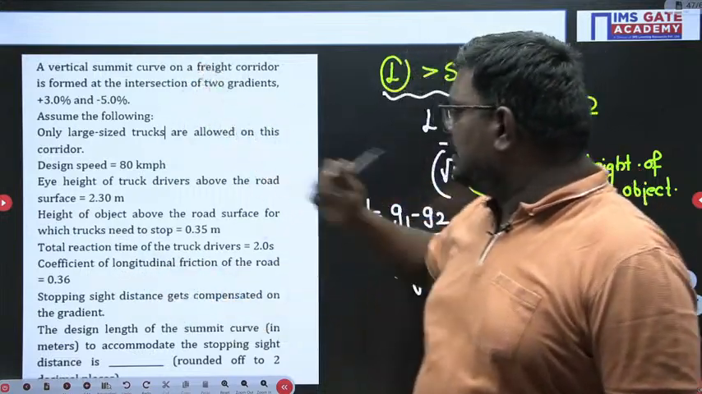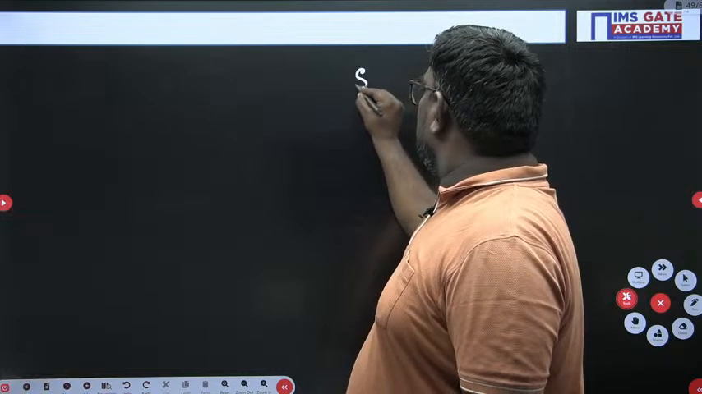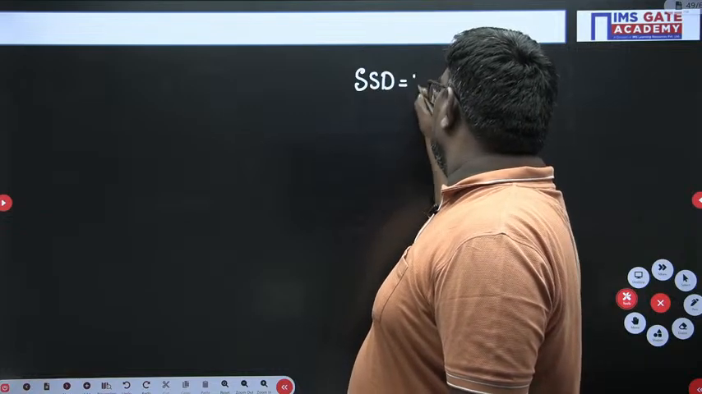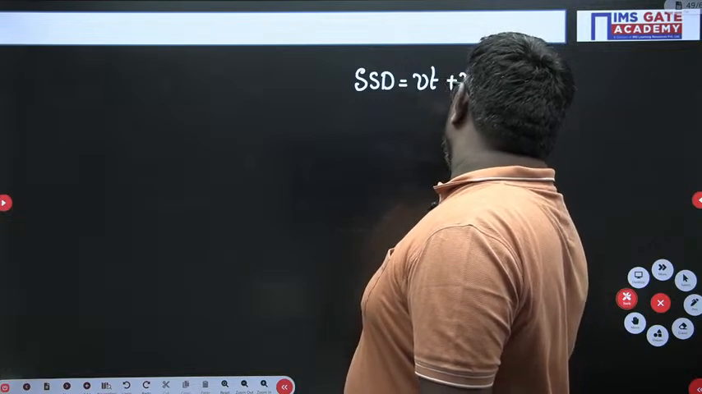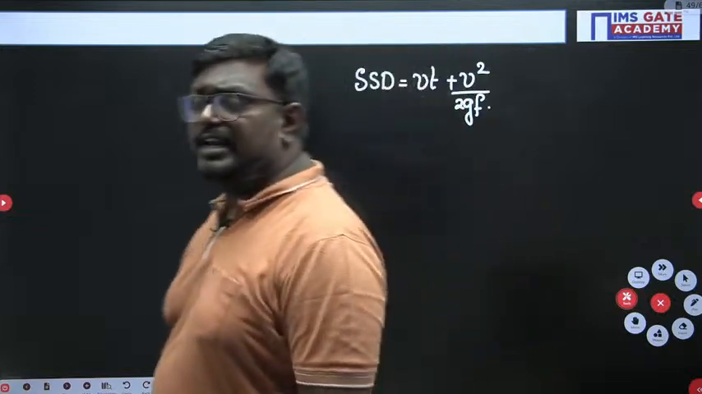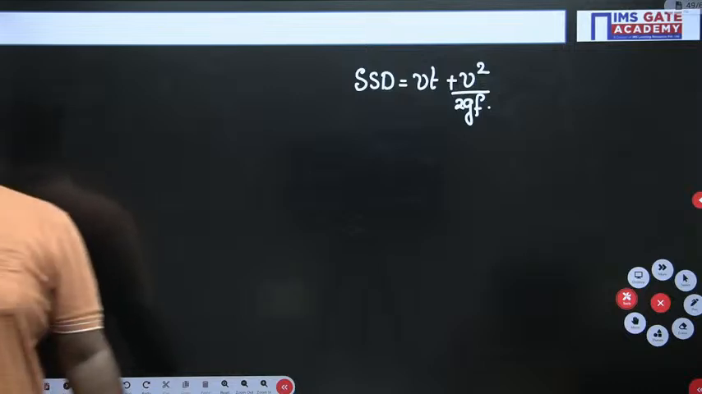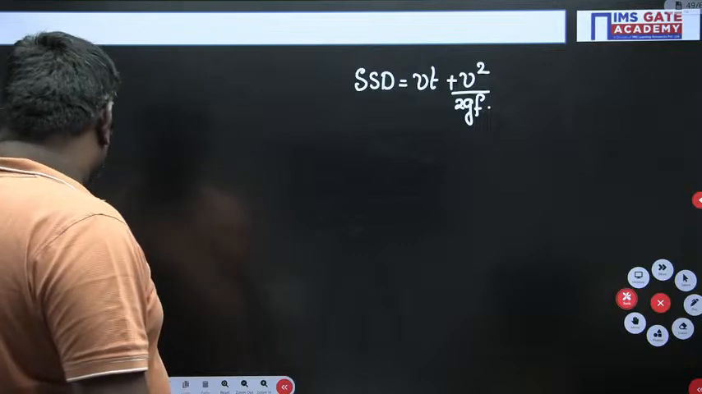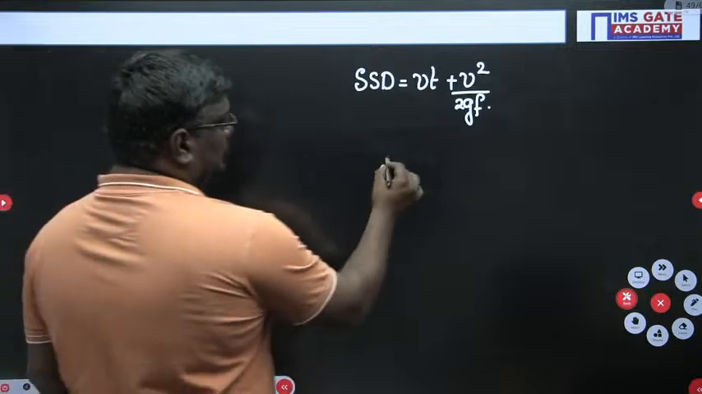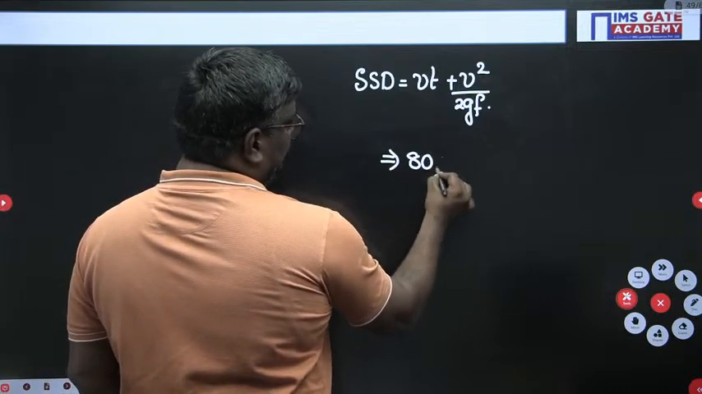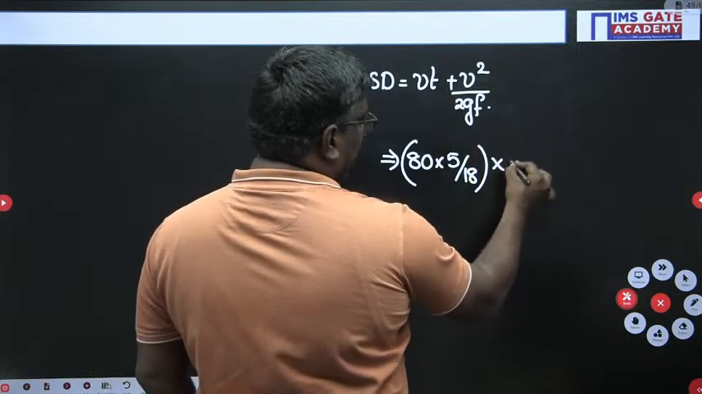Now, sir, see. First I will find out SSD. SSD will be equal to Vt plus V square upon 2gf. People will ask, sir, there are two gradients given, which gradient? No need to consider the gradient, just calculate the value of SSD. Velocity is 80 km/h, so it is 80 into 5 by 18, into time, which is 2 seconds as given.